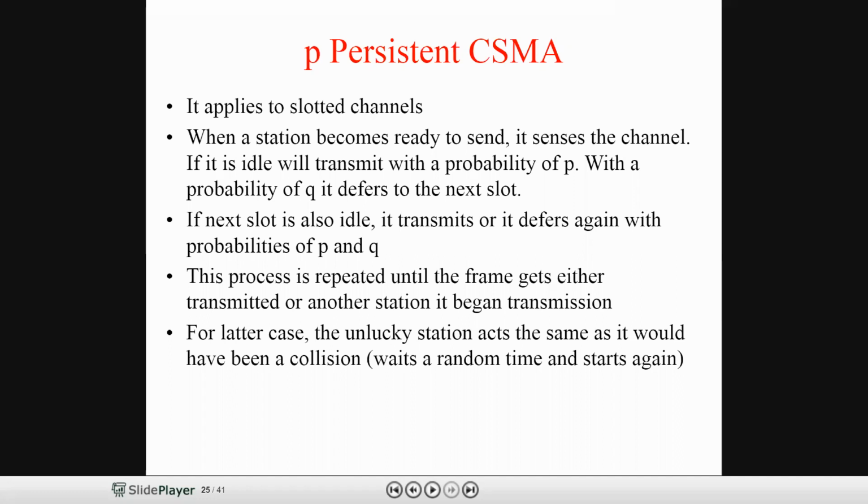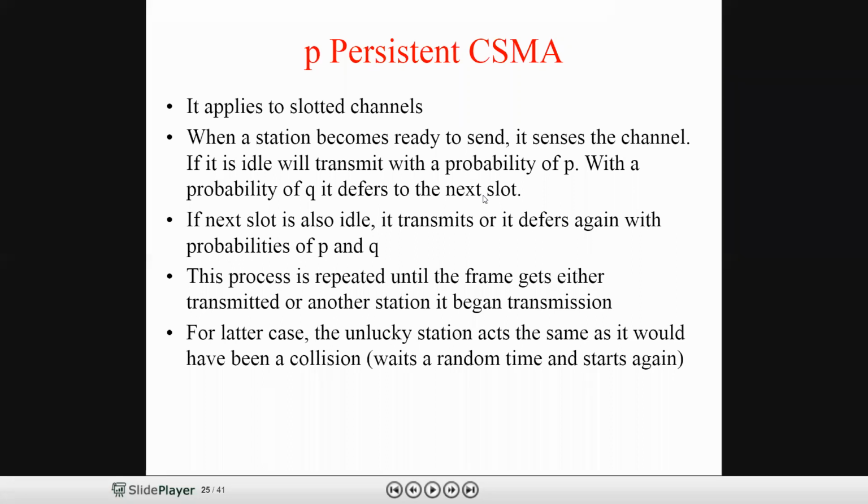See here the points. When a station becomes ready to send, it senses the channel. If it is idle, there is no problem. It transmits with a probability of P. With a probability of Q, it defers to the next slot. This particular CSMA model is suited for slotted channels.